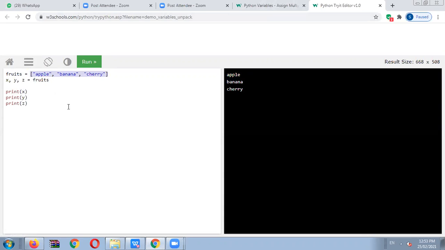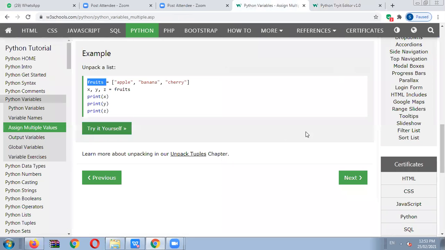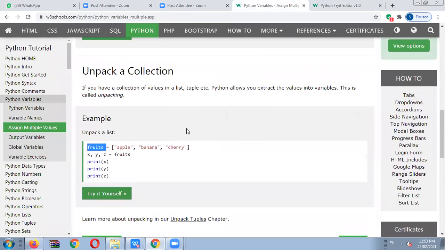Okay, a list is useful for creating n number of values that we assign with the help of the list concept. A list means an opening square bracket and a closing square bracket. In between that, we will create the list part. Okay, and we will assign the values with the help of double quotation, comma, double quotation, comma, double quotation. Same like that. Okay, so this is also the unpacking part we have to use.